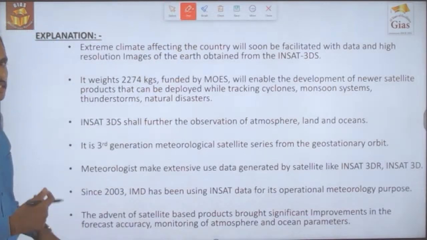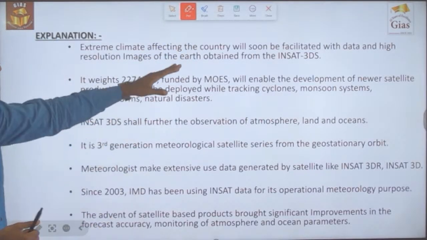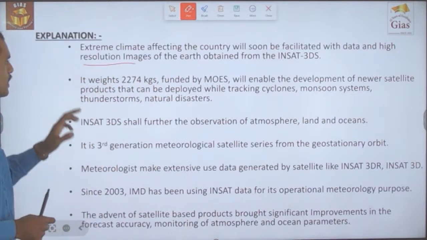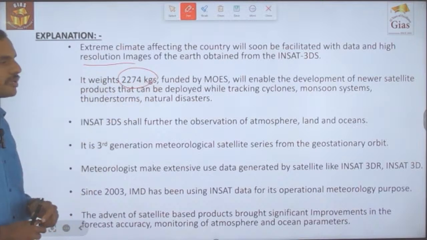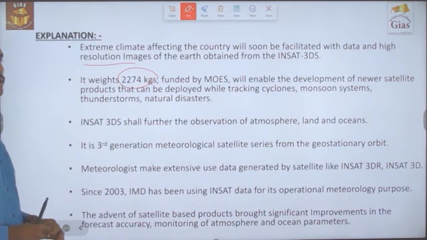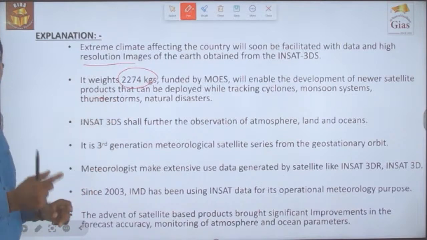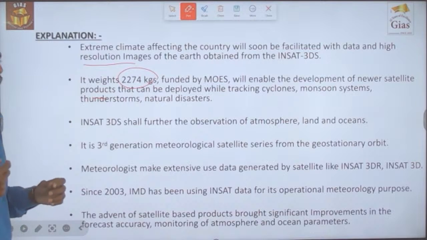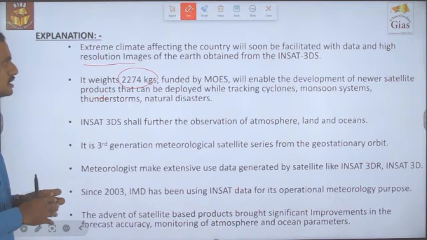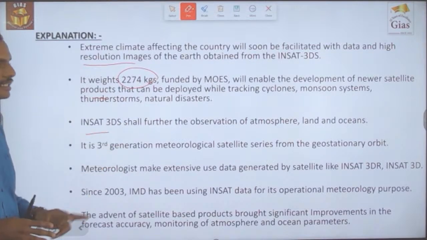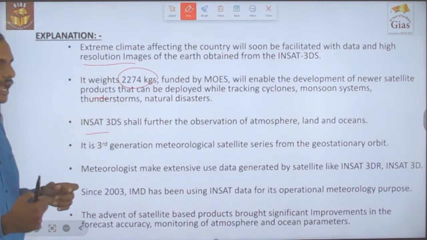The extreme climate affecting the country will soon be addressed with data and high resolution images of the earth obtained from INSAT-3DS. It weighs around 2274 kgs and is being funded by the Ministry of Earth Sciences. It will enable the development of newer satellite products which could be deployed across different problems arising because of climate change, disasters like man-made disasters and any other environmentally caused disasters. And INSAT-3DS shall further the observation of atmosphere, land as well as ocean.